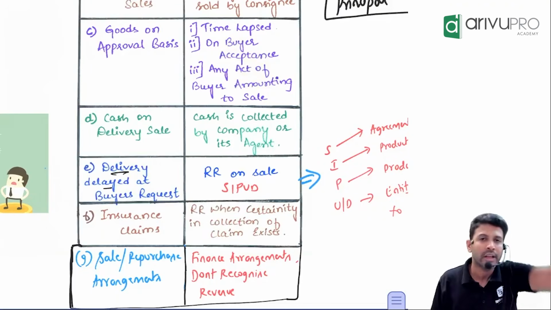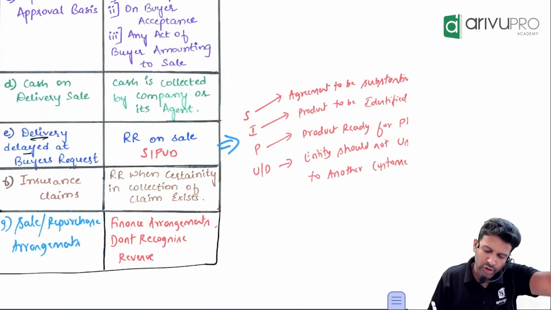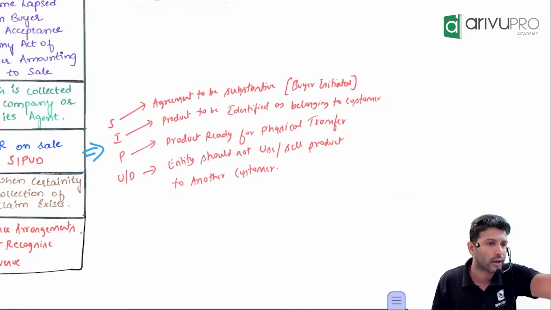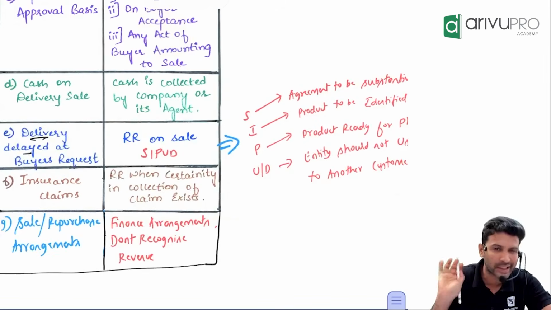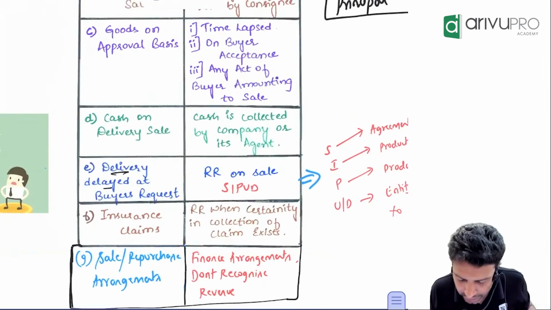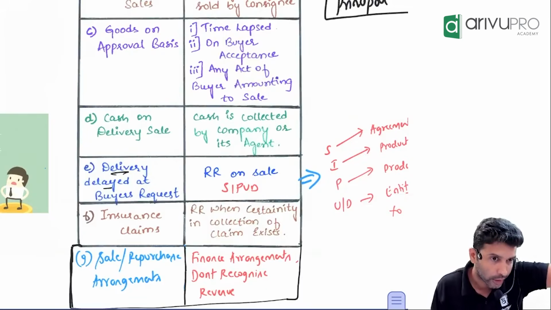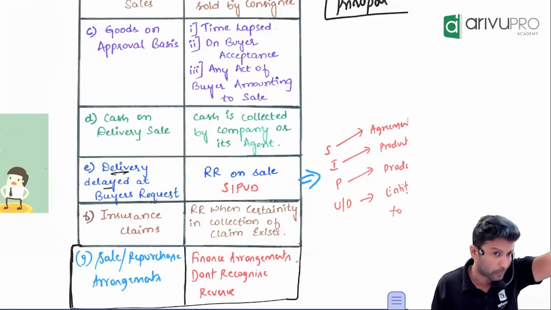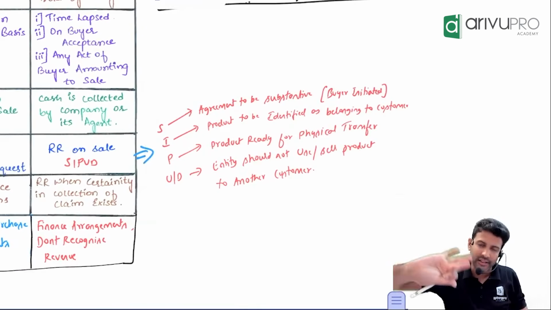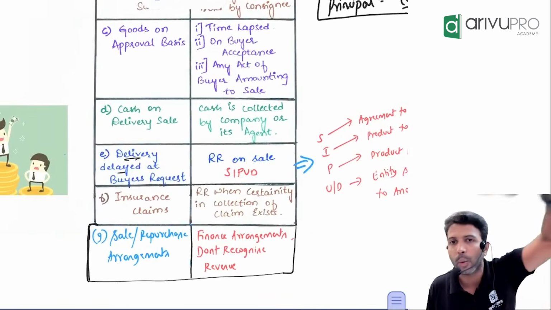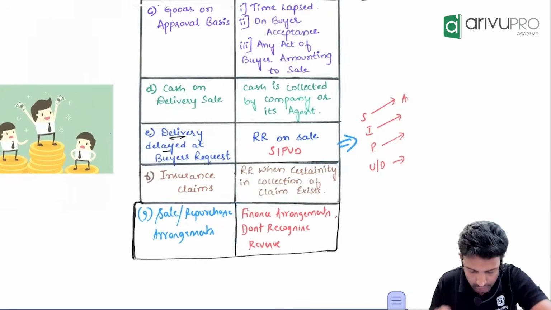Yes. If a delivery is delayed at customer's request, there are some conditions for it. I used to call these CA final conditions, which I have brought in. It's there in AS 9 also, but you don't have to take too much load. All this ignore for the time being. In exam, straight away you write recognize the revenue. Recognize the revenue when? Today, not after 1 month. That is good enough. But there are some conditions for it which we used to remember as SIPUD. But anyway, in the interest of time, that's not required. The one-liner answer for this is recognize the revenue today itself, not after 1 month.